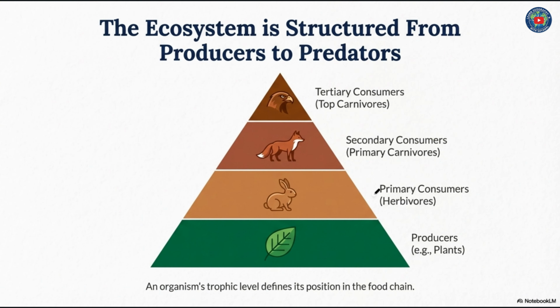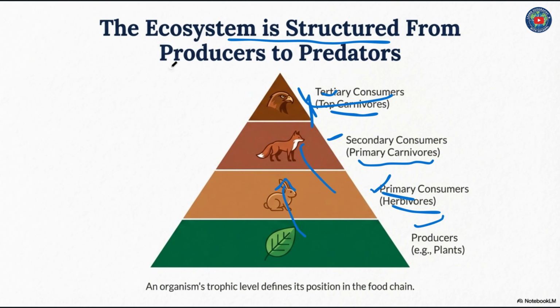Then on top of the producers, primary consumers, then secondary consumers, and last, at the topmost portion, tertiary consumers. In the producers level, for example, plants; primary consumers, herbivores; secondary consumers, primary carnivores; and tertiary consumers, top carnivores. This is how the ecosystem is structured from producers to predators. An organism's trophic level defines its position in the food chain.